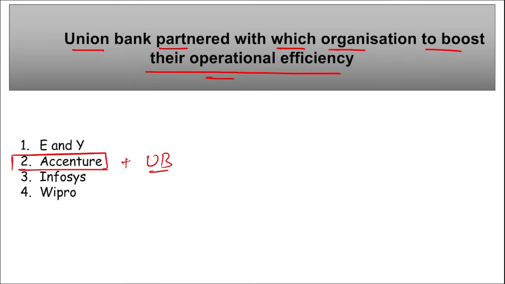Accenture is a global professional service company, and this partnership between Accenture and Union Bank was to design and develop a scalable and secure enterprise data lake platform with advanced analytics and reporting capabilities. This platform will use predictive analytics, machine learning, artificial intelligence, and other sources to generate business relevant insights.